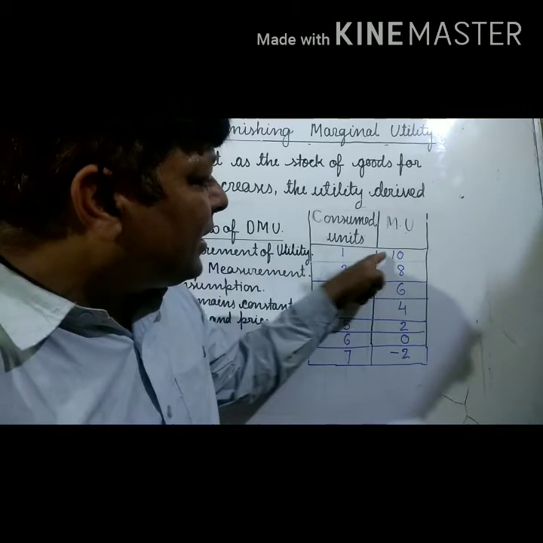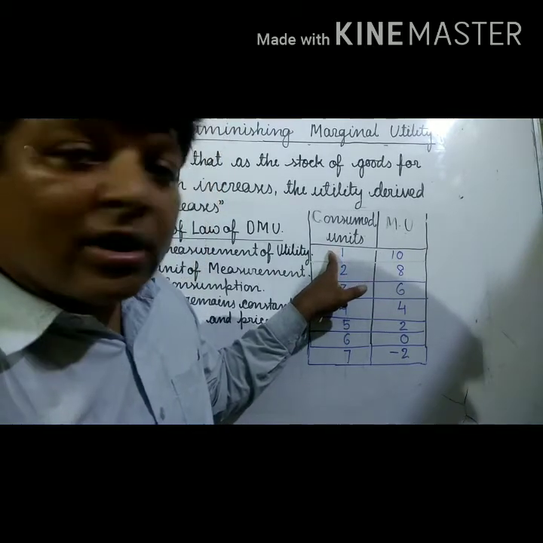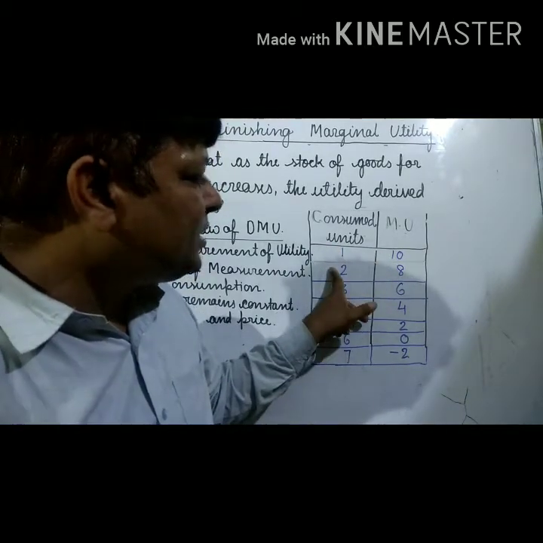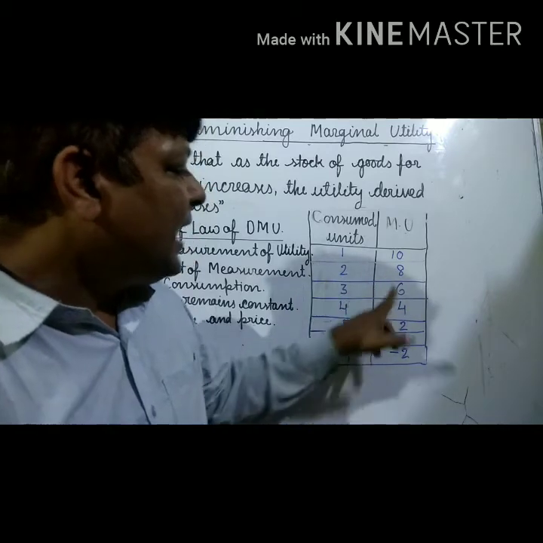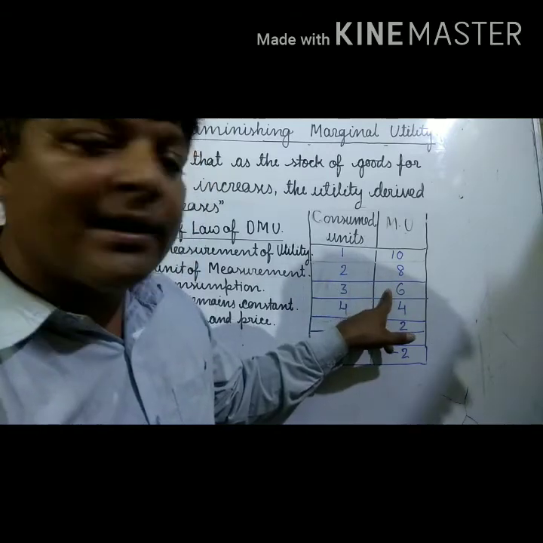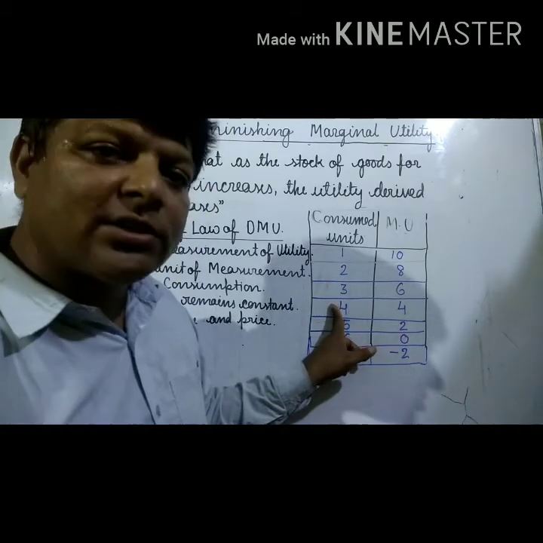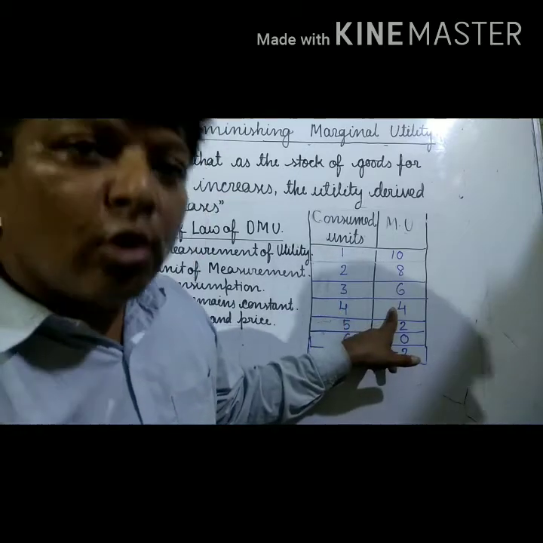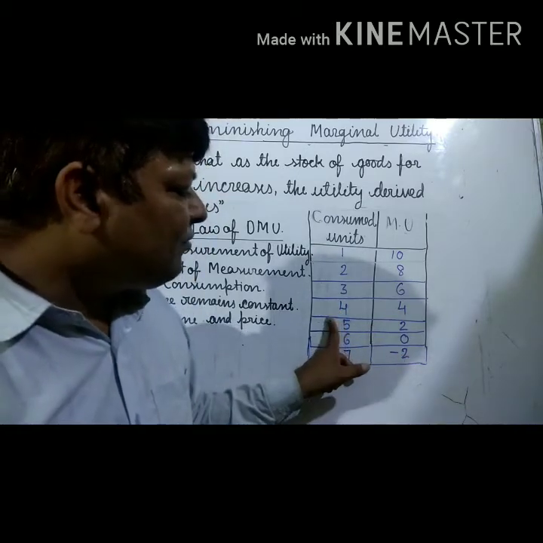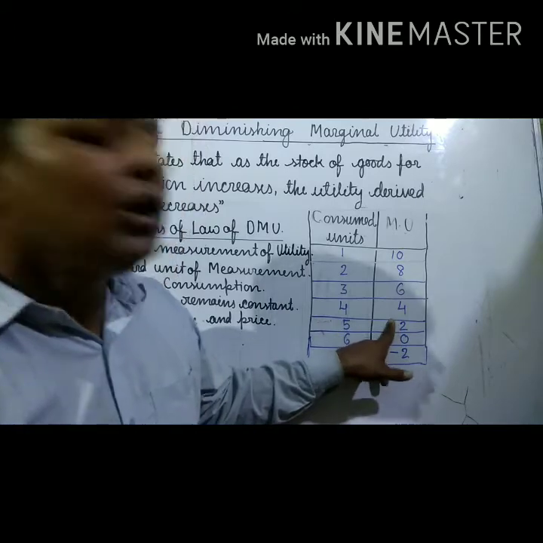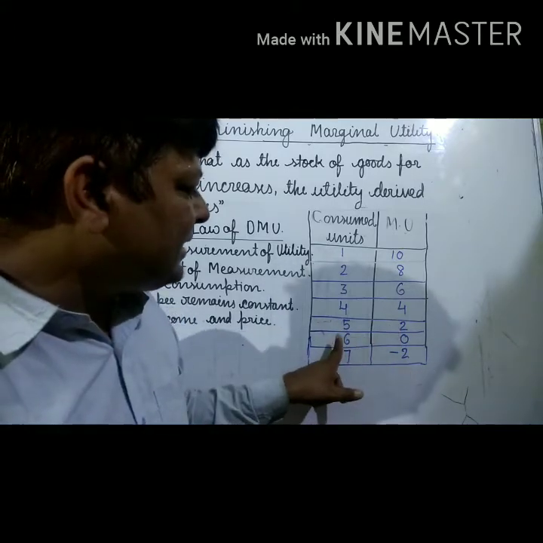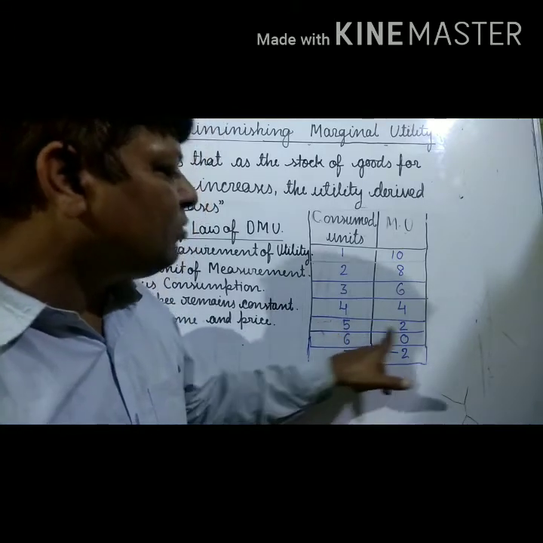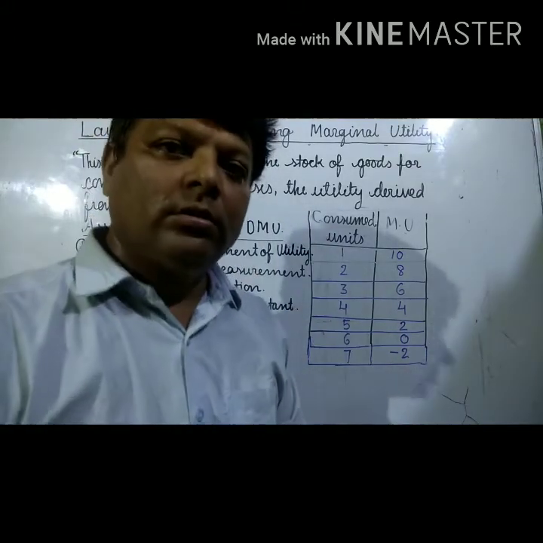What utility are you getting from the consumption of one Rasgulla? 10. At the consumption of the second Rasgulla, you are getting 8. At the third Rasgulla, you are getting 6. At the fourth Rasgulla, you are getting 4 utils only. At the fifth Rasgulla, you are getting only 2 utils. And at the consumption of the sixth Rasgulla, you are getting no utils at all.